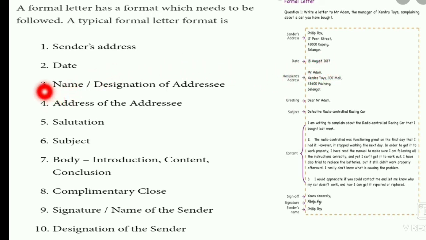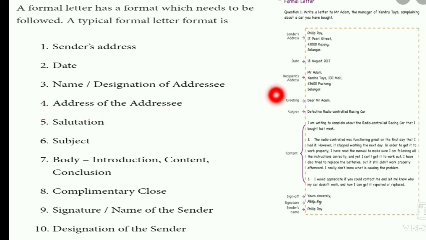The third step is the name and designation of the addressee. The address means the receiver's address. When you write the address of the receiver, first you have to write the designation of the receiver, like the director, the principal, the municipal corporation, the editor, etc. The fourth step is the address of the addressee.